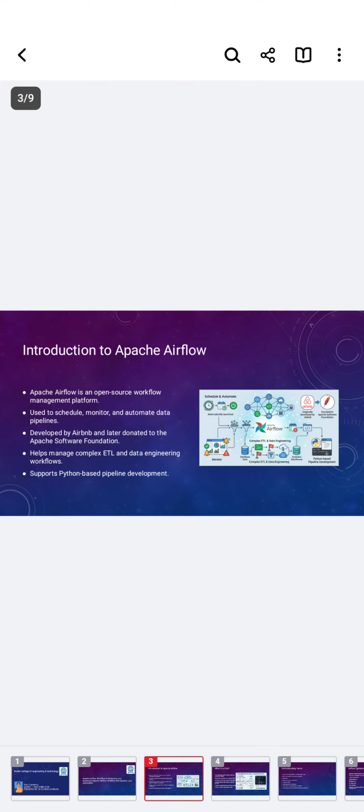Apache Airflow is an open source workflow management platform. It is not a tool used to move or transform data directly. Instead, it is an orchestrator used to author, schedule and monitor complex sequences of data pipelines. Originally developed by Airbnb to manage their massive daily data tasks, it allows engineers to write entire pipelines completely as Python code.